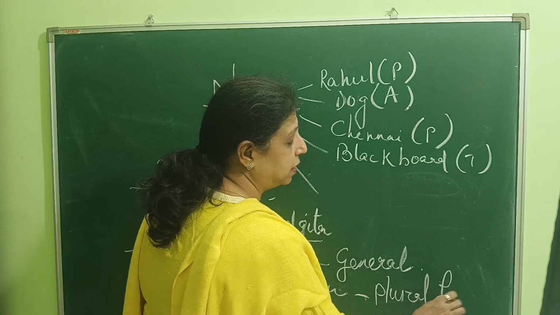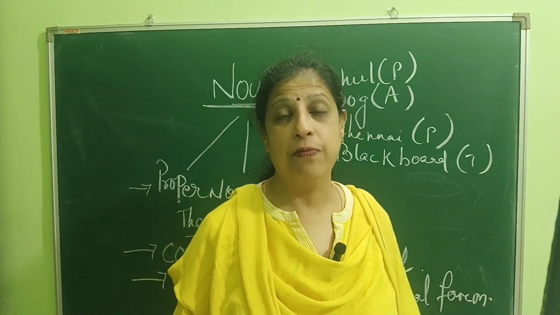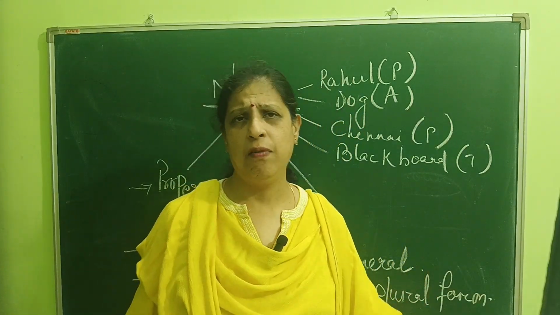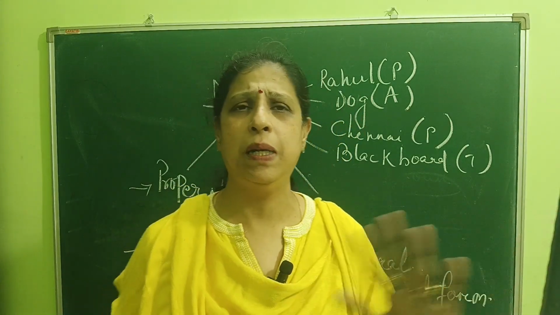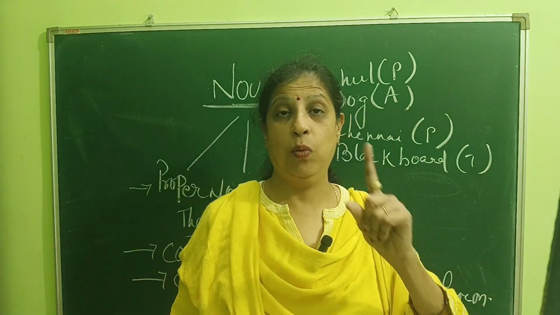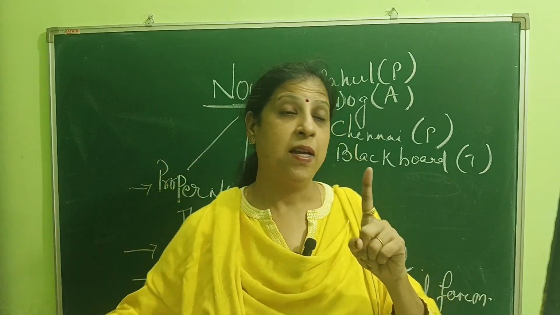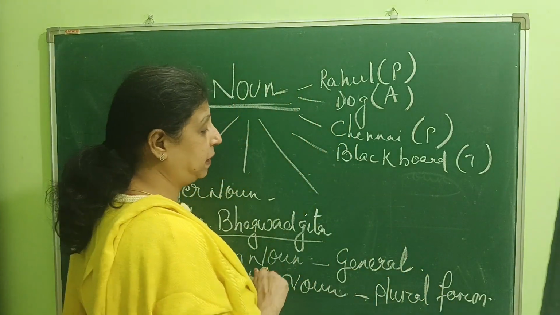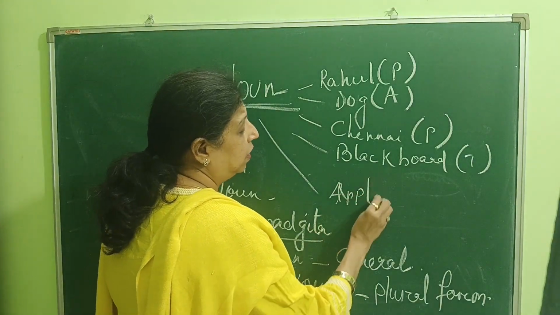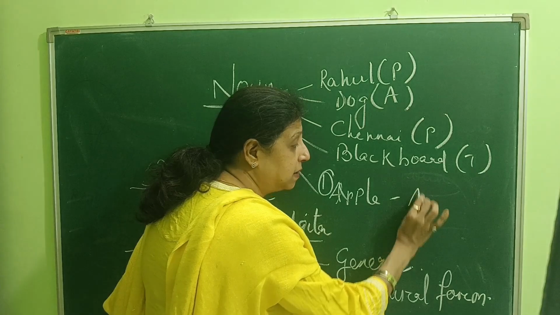For example, one apple. If I say there are 5 apples, apples, because one apple, but there are many apples.